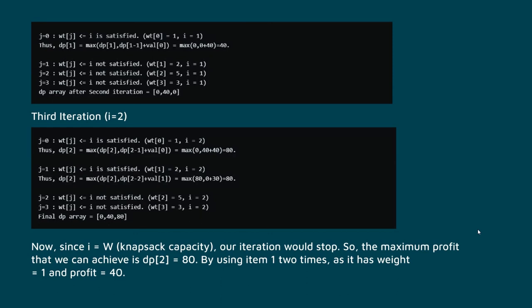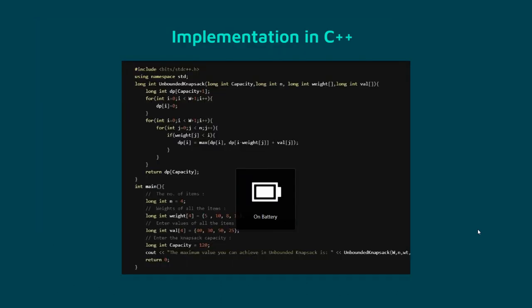So the maximum profit that we can achieve is dp[2] equal to 80, by using item 1 two times, as it has weight 1 and profit 40. And here is the implementation of the unbounded knapsack problem in C++.